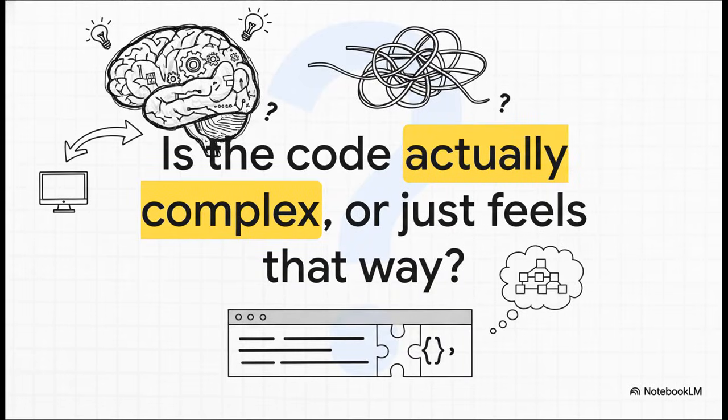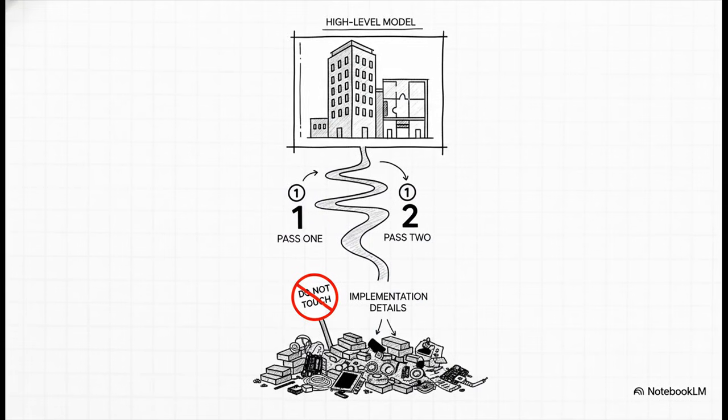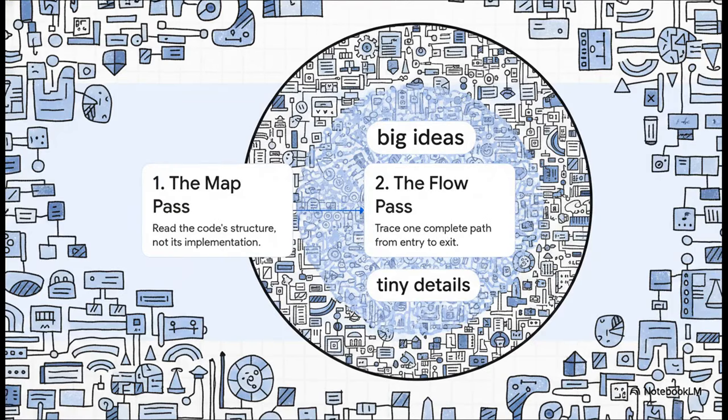You can't really judge the code until you have a mental model for it. Most of us make two huge mistakes, jumping into the middle and trying to understand it all at once. The real solution? You build a high-level model first. Let's get into the game plan. This method helps you get the big picture first so you don't drown in the details later.